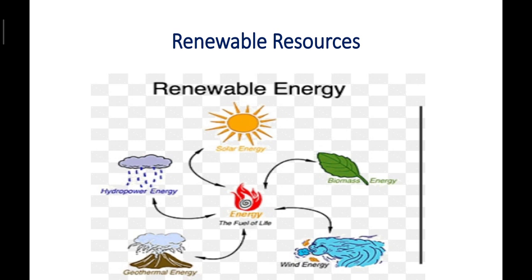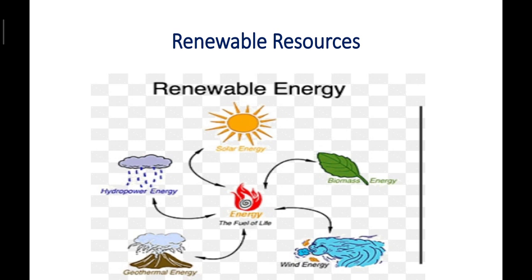For example, water, land, forest, air, sunlight and heat. They can regenerate, so these are called renewable resources.